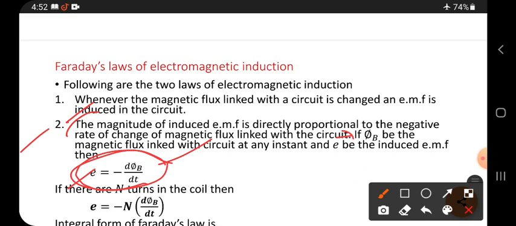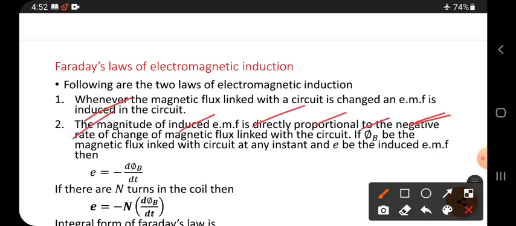Induced EMF is directly proportional to the negative rate of change of flux linked with the circuit, is the second law of Faraday.